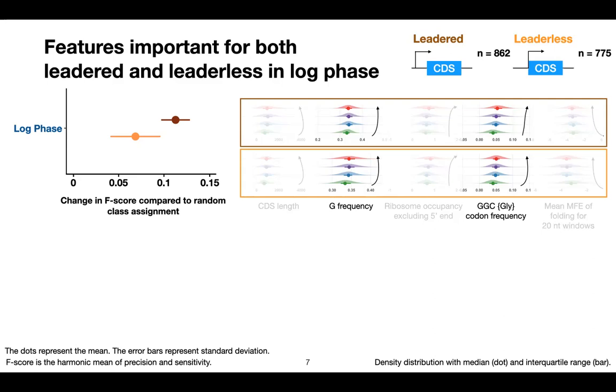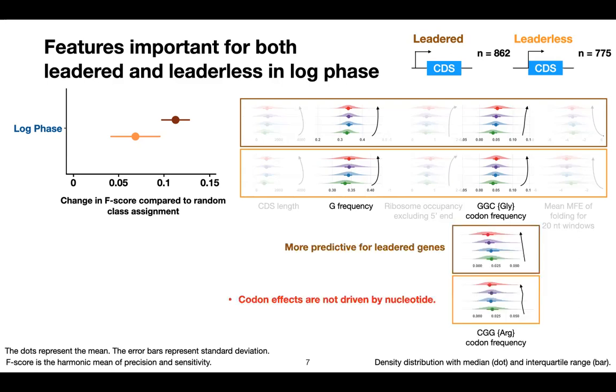the G frequency and the GGC codon frequency here. Not only does the codon feature distribution not entirely follow the distribution of its majority nucleotide over the half-life cases, but we also find that, given the exact same nucleotide composition, for example the CGG codon usage here, the visualization shows it actually has a very different relationship with the half-life.